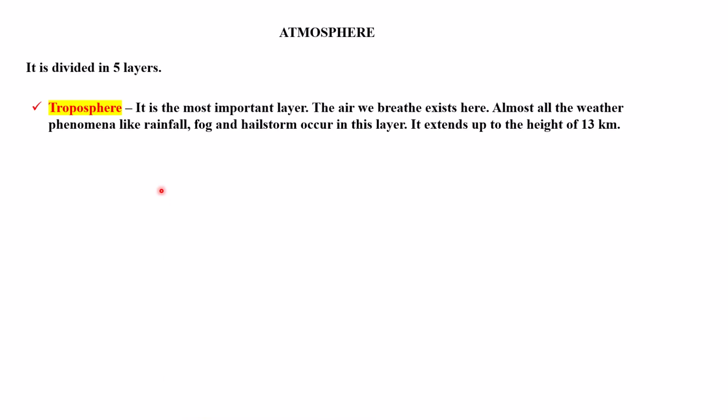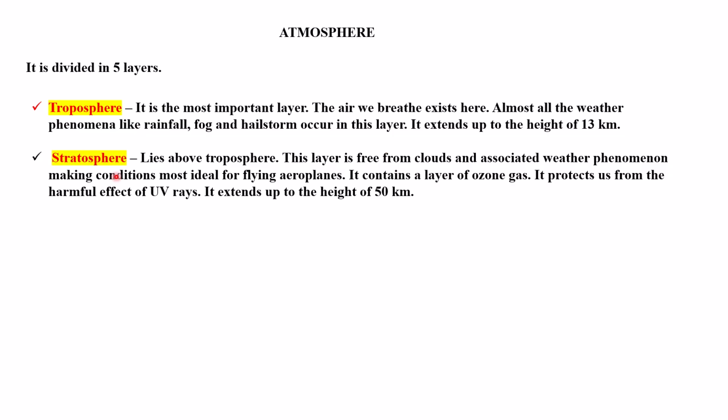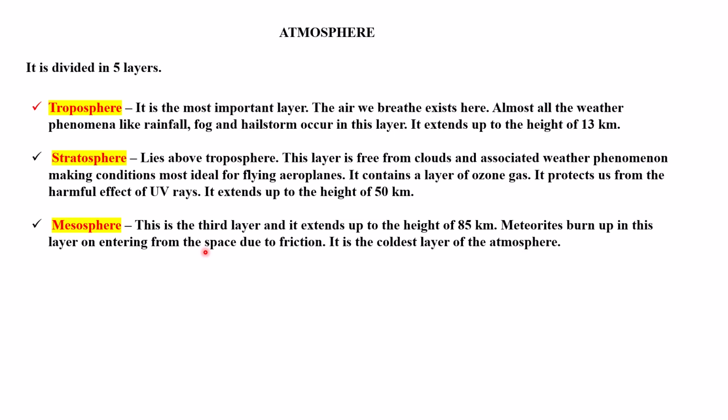Now the first layer of the atmosphere is troposphere. It is the most important layer. The air we breathe exists here, and almost all the weather phenomena like rainfall, fog and hailstorm occur in this layer. Next is stratosphere. It lies above troposphere. This layer is free from clouds and associated weather phenomena, making conditions ideal for flying aeroplanes. It contains a layer of ozone gas, and ozone protects us from the harmful effect of UV rays.